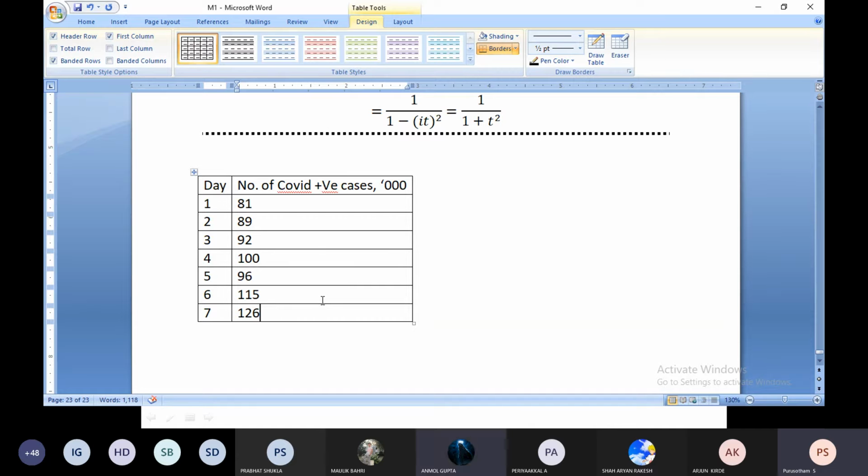Because they are providing the data, right? Can you guess what purposes we need to make use of this data for? Why do we need to record it? So we can estimate the number of cases which can be there in future. Who is saying this answer? Sir, Abbas, Sayyid Mohammed Abbas. Abbas, absolutely right answer. You wanted to estimate the future value with the help of the reference data, right?